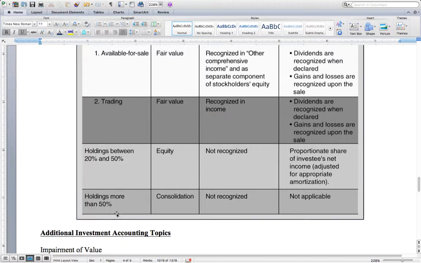And if you have holdings more than 50%, that means you have control of the company, which means that you will do consolidation accounting as we just walked through in our examples.